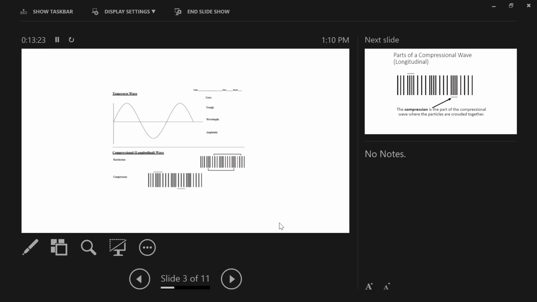We're obviously also concerned with crest and trough because we want to know the amplitude, which is the magnitude of displacement. And so especially if you think about the ocean wave as a transverse wave, we're worried about the amplitude because we want to know when that wave is going to crash, and whether that energy is going to be fully exerted onto the shoreline. Okay? And so we want to know the amplitude. How much is that medium being displaced? And that's what's going on with a transverse wave.